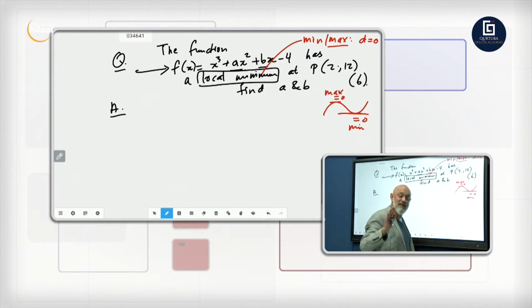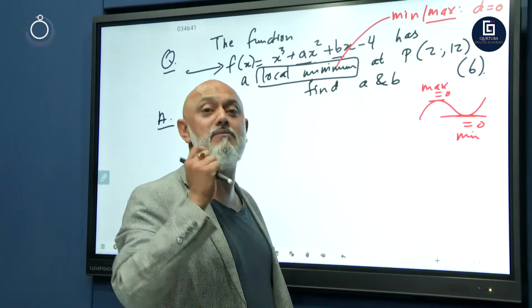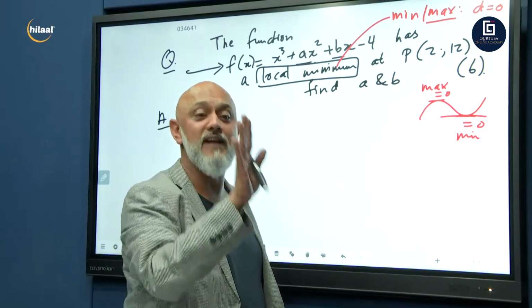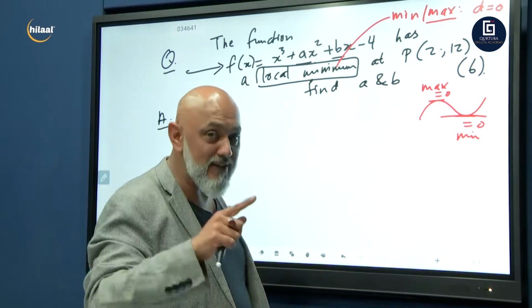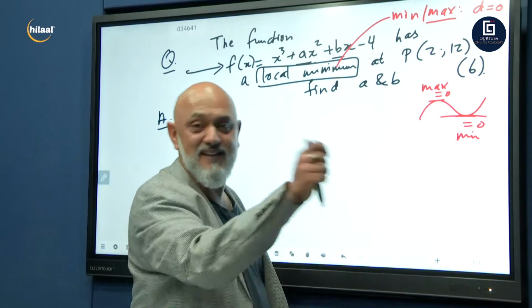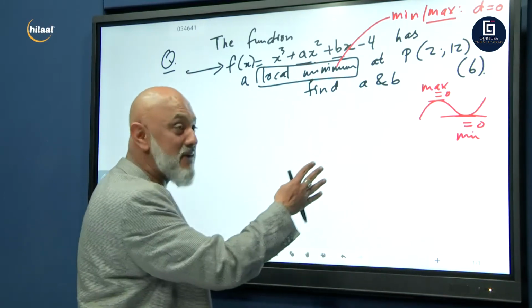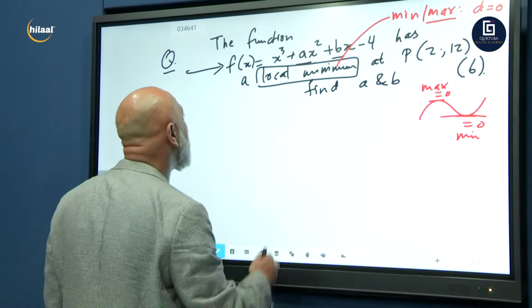So whenever in mathematics they use the word minimum or maximum, find the minimum value, find the maximum value, always set the derivative equal to 0. Remember that. Keep that at the back of your mind. Make a note on your page, circle it, highlight it, put butterflies, stars, clouds, whatever you do. Just remember it. Okay, so let's start.